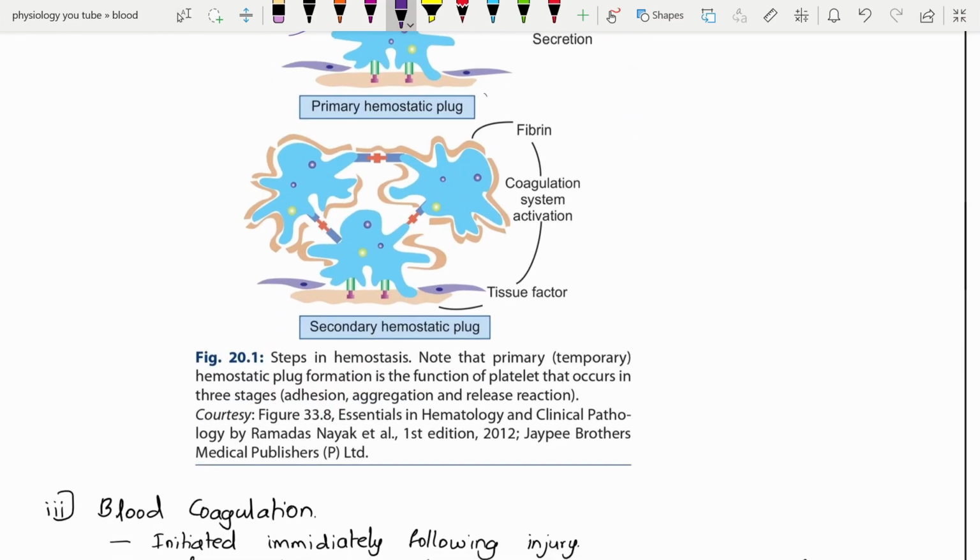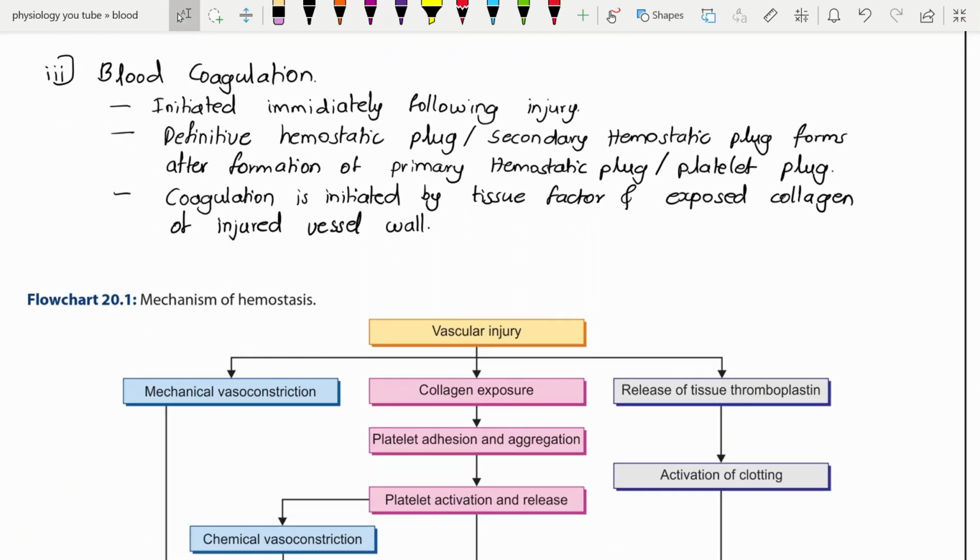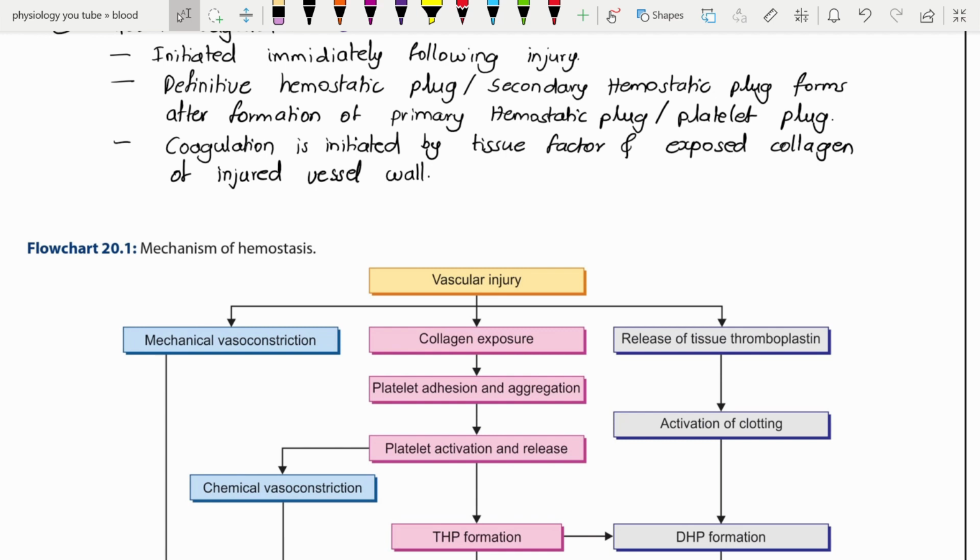Once the primary hemostatic plug is formed, the pathways for coagulation open and there is formation of fibrin that forms the secondary hemostatic plug. Blood coagulation is again initiated immediately following the injury. It is also the definitive hemostatic plug or secondary hemostatic plug formation, and coagulation is initiated by tissue factor and the exposed collagen of the injured vessel wall.